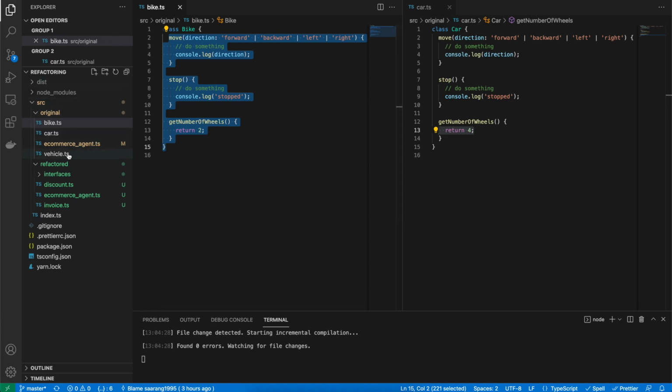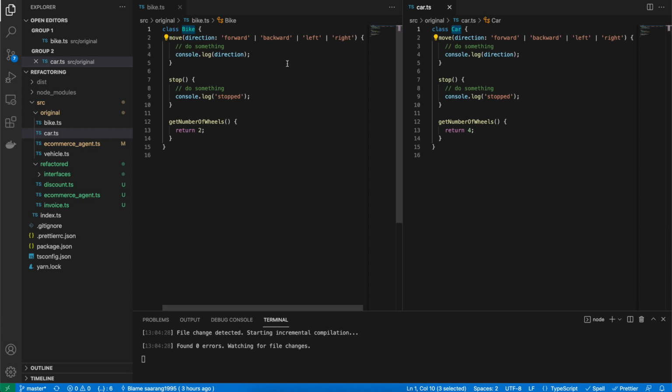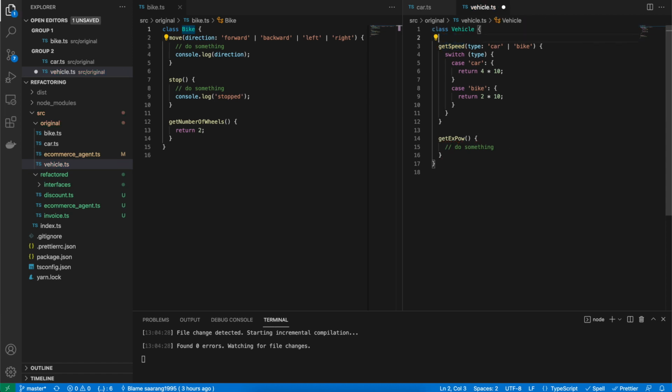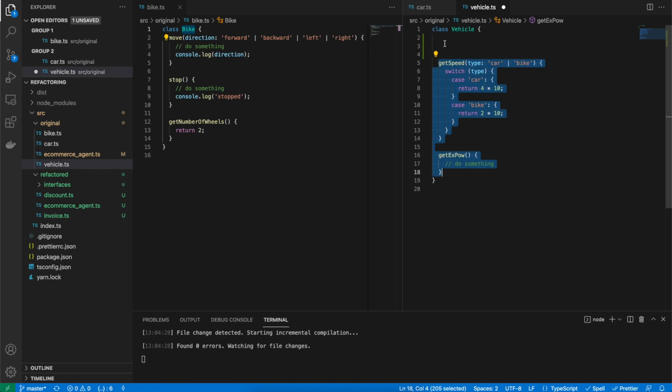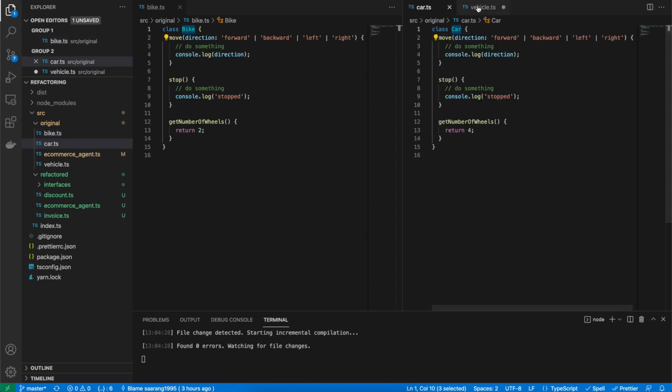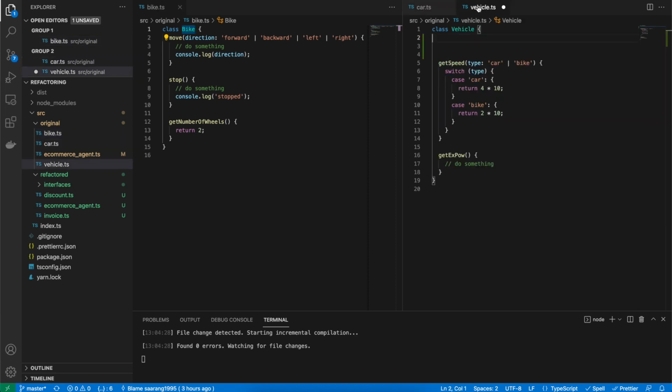So I had also created a vehicle class, as bike and car are both subclasses of vehicle. See, there are already some methods which we are going to ignore for now. I have added them for another example, but I'll still explain how we can refactor the bike and car by using a parent class and inheritance.